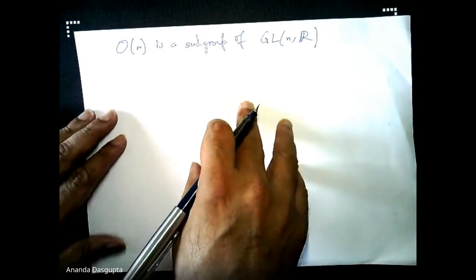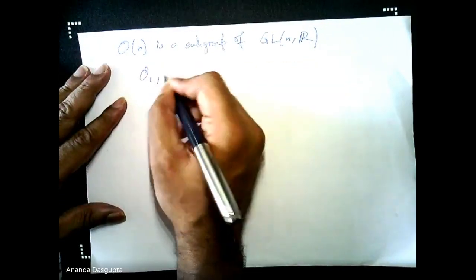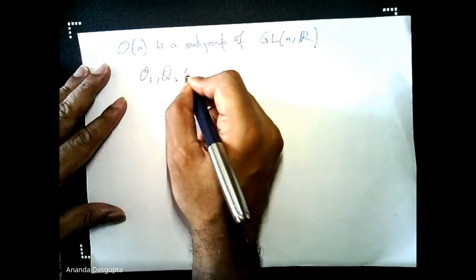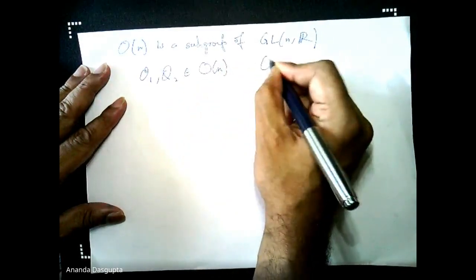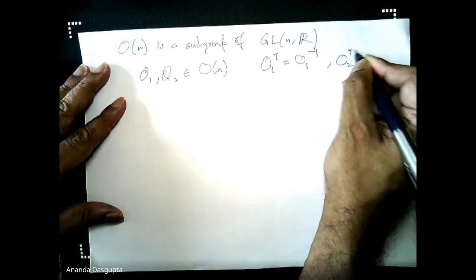And how do you check whether this is a subgroup? You have to just check that if O1 and O2 belong to ON, that means of course O1 transpose is O1 inverse, O2 transpose is O2 inverse,